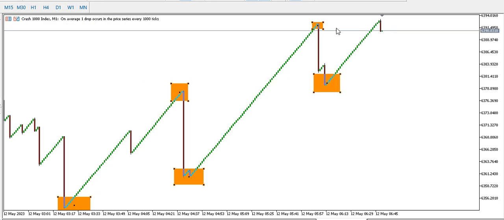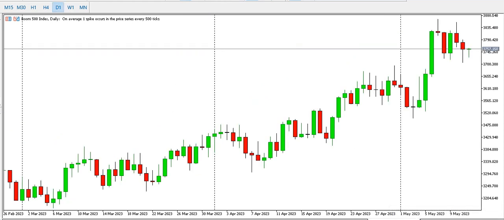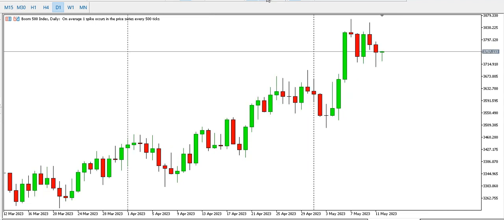But on the 1 minute, is this going to be a double top? I doubt it, as I expect price to continue to go up for now on the 1 minute time frame. So that's that for Crash 1000 Index. Let's quickly run to Boom 500 Index. Boom 500 Index on the daily time frame.